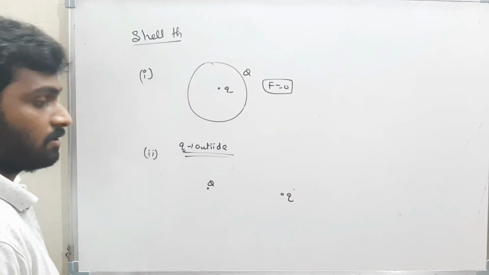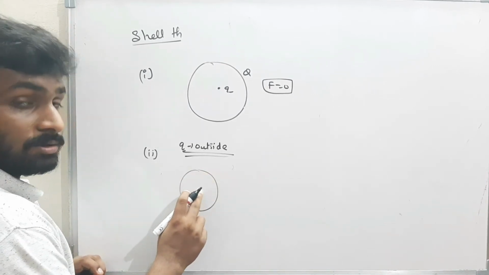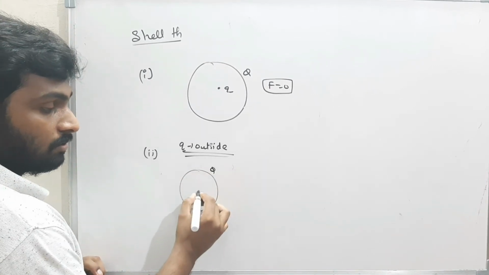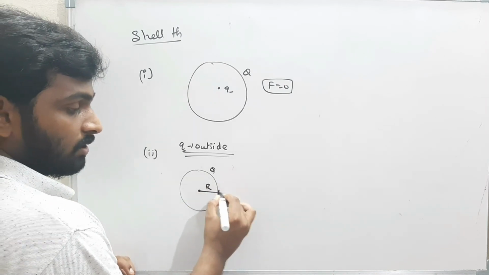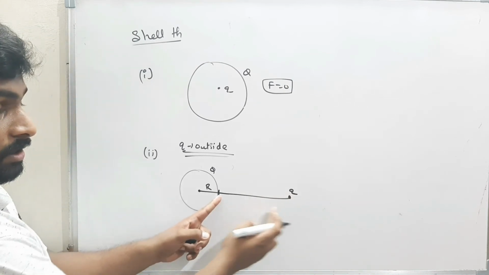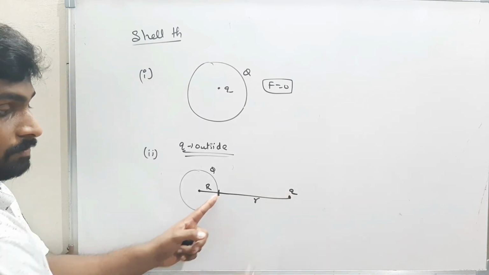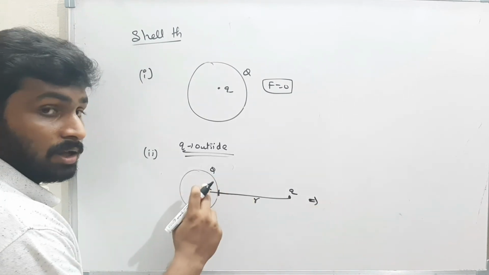This is a spherical shell, or it may be a solid sphere. The charge is q and the radius is R. One more charge is at a distance r from this body. Now I assume this solid sphere is a point charge at the center.